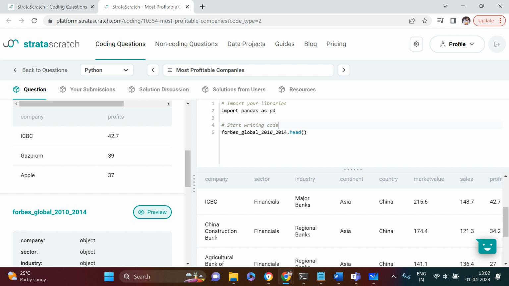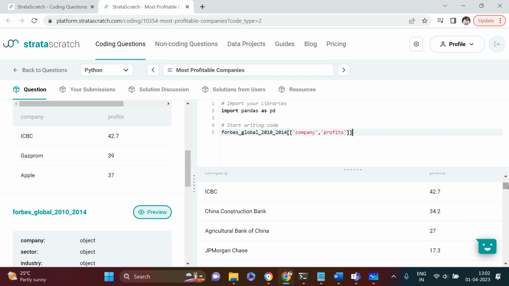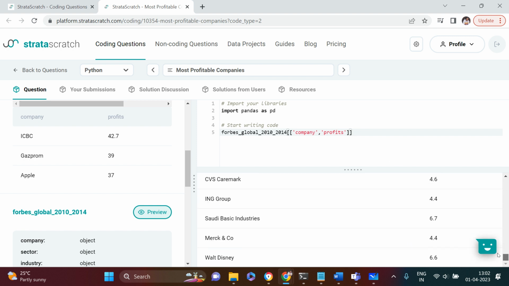So trust me, this is going to be the simplest ever question, though it has been given in the medium difficulty level. All that we require is we need to pick the company name and we need to pick the profits, right? So let's first pick the required columns. Let's say company, then we are going to choose profits. All right, both of these two things are chosen, right? So here you see both of these two things are chosen.